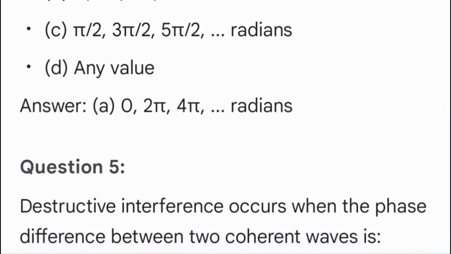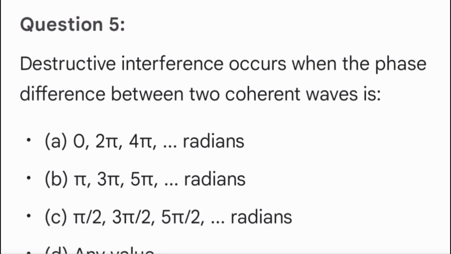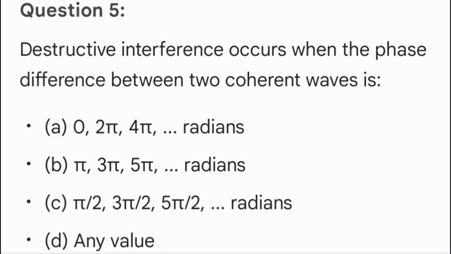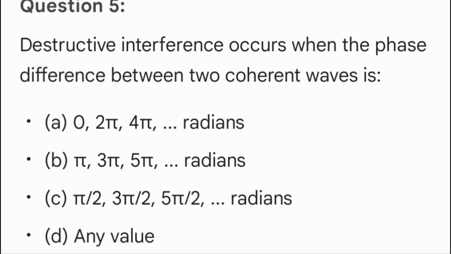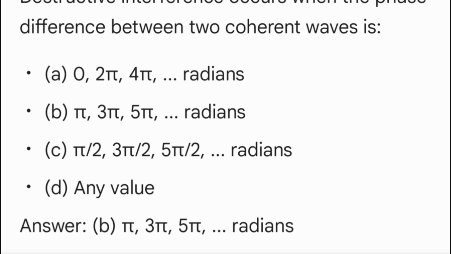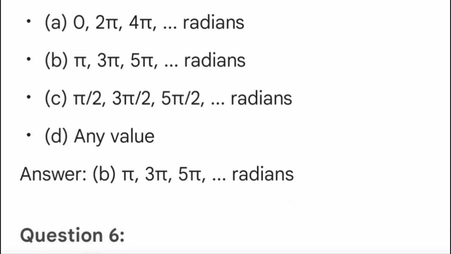Question 5. Destructive interference occurs when the phase difference between two coherent waves is A. 0, 2 pi, 4 pi radians. B. Pi, 3 pi, 5 pi radians. C. Pi / 2, 3 pi / 2, 5 pi / 2 radians. D. Any value. Answer B. Pi, 3 pi, 5 pi radians.